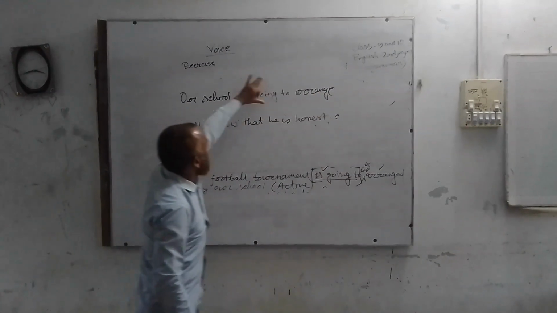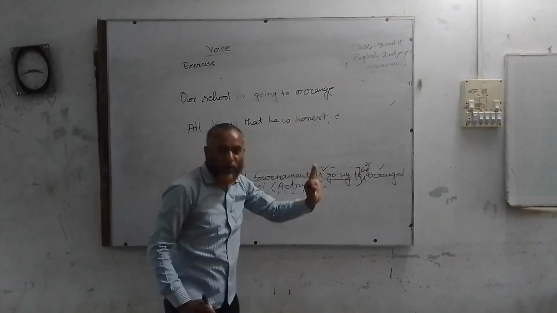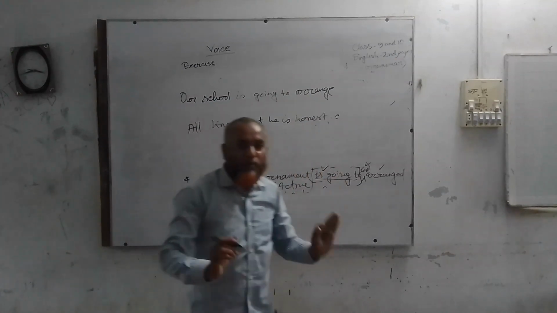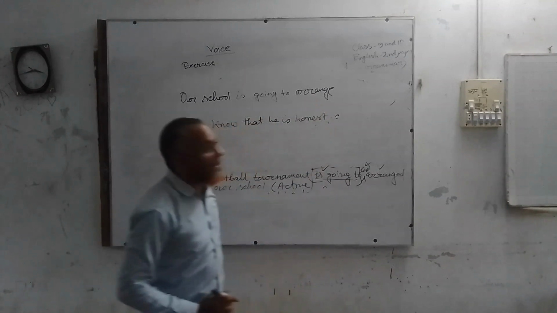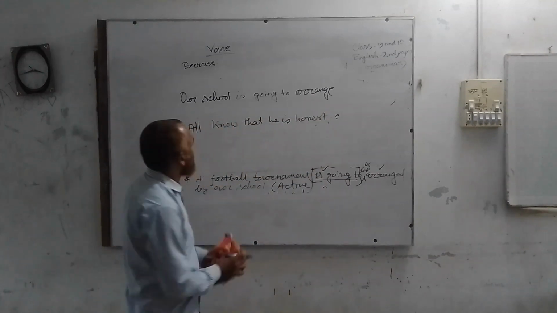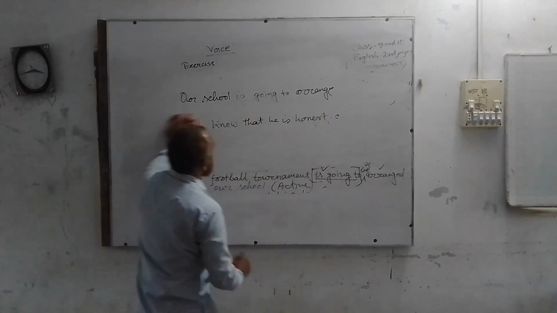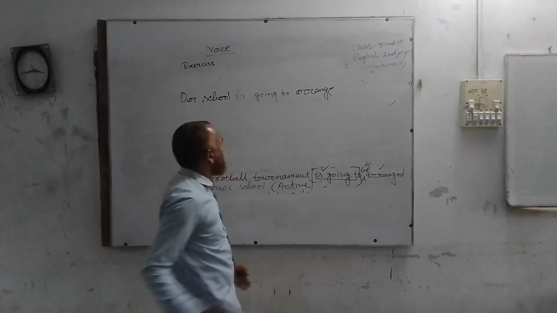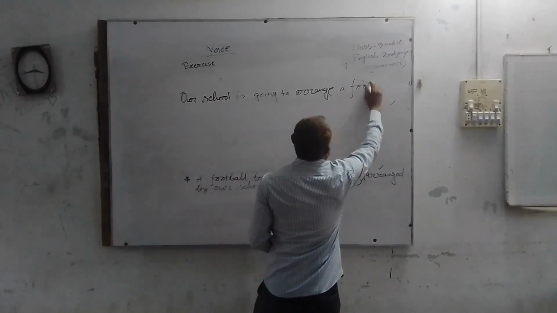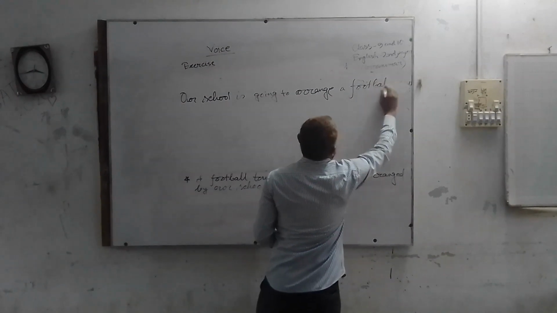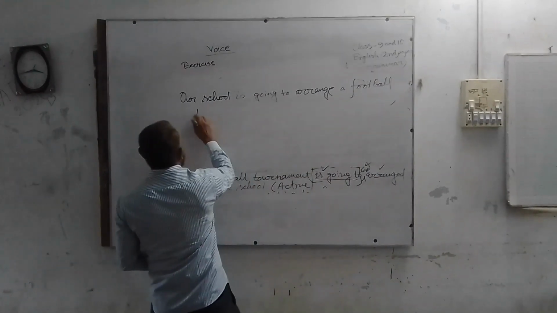Our school, modal auxiliary. We know after modal auxiliary we have to use the base form of the main verb. So I have written arrange. Then a football tournament, subject should be used as object. A football tournament.